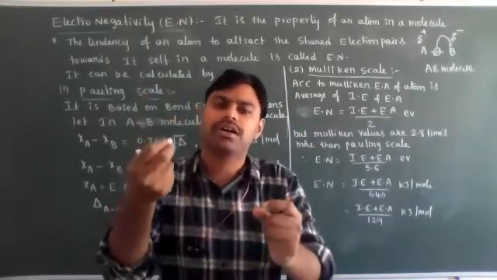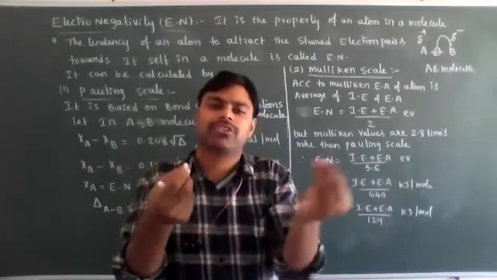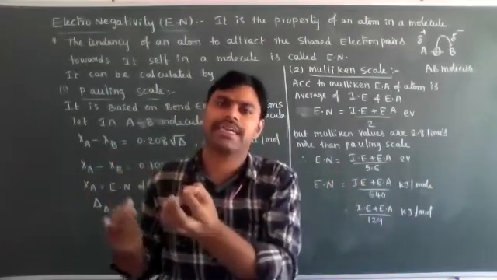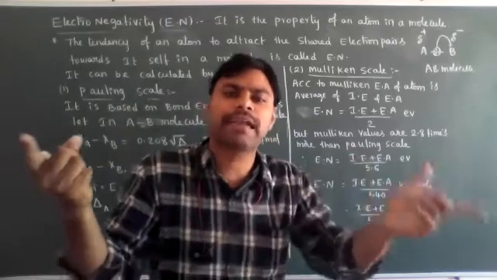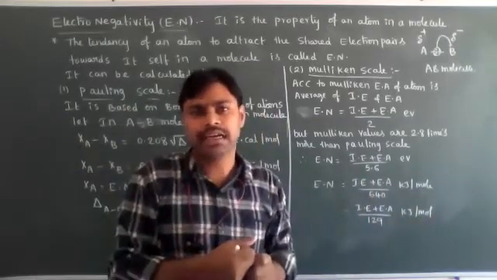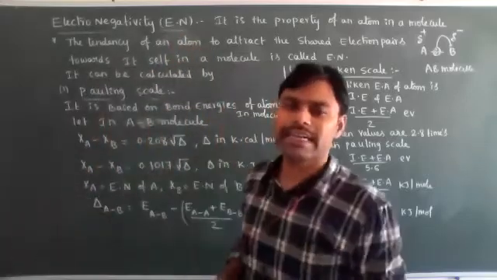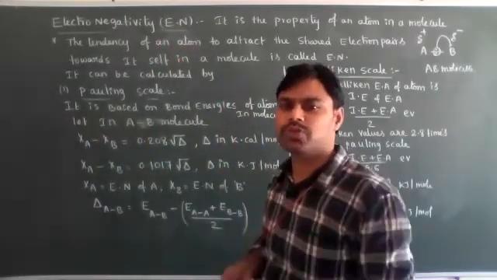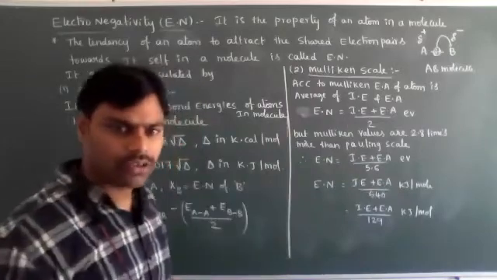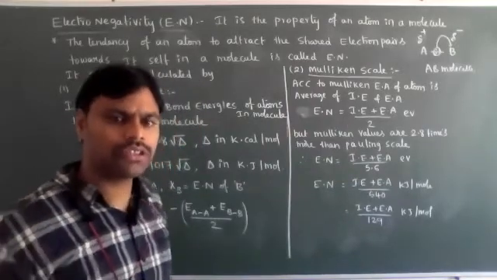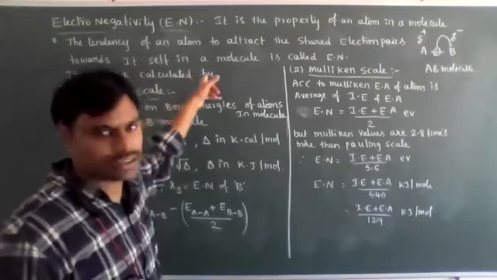One atom is strong, so it can attract the shared electron pairs towards itself. Automatically that atom is more electronegative compared with the second atom. That characteristic is known as electronegativity. It is completely opposite to the electropositive character. Okay, students? Understood? Anybody have doubt regarding the definition?